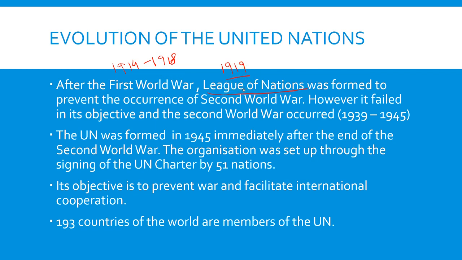The primary purpose of forming the League of Nations was to prevent the occurrence of any world war in future. But the Second World War started in 1939 and continued till 1945. So with the beginning of the Second World War, the League of Nations failed, because it could not achieve the primary purpose for which it was established.